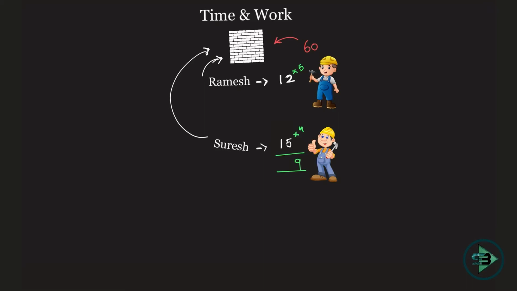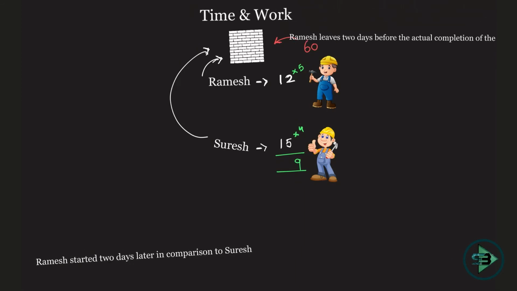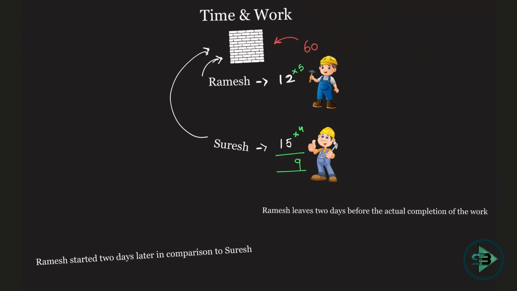So the next scenario that has been given here is how much time will be required to finish the work if Ramesh started 2 days later in comparison to Suresh. Okay, that is the first scenario. And second, if Ramesh leaves 2 days before the actual completion of the work. So tell me the exact number of days that will be required in case 1 when this happens, and case 2 when this thing happens. Okay, so let's start with this and we'll jump on to the second case in the next half.